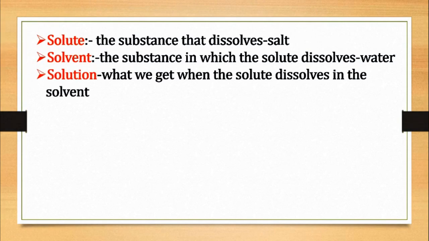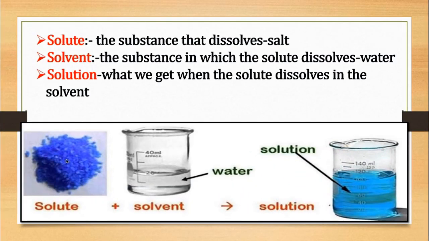And what we get when the solute dissolves in the solvent is called solution. See here in the picture, solute plus solvent: solute in the form of salt, that is copper sulfate, plus solvent, that is water. When both are mixed together, it forms the solution.